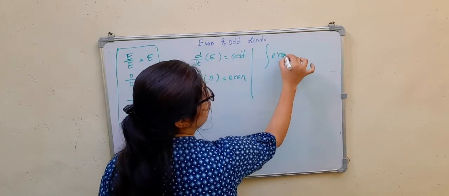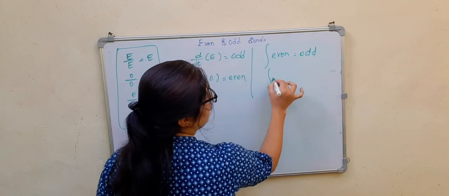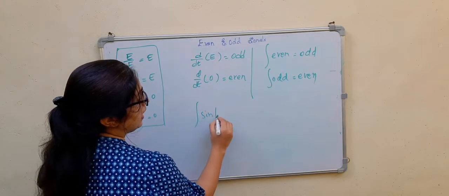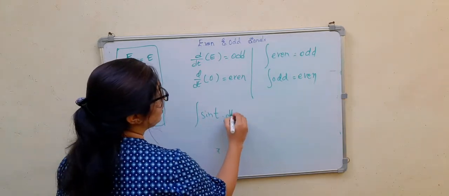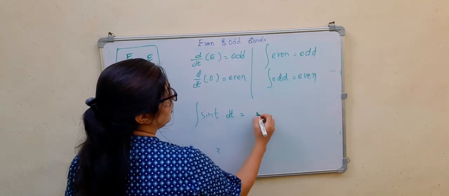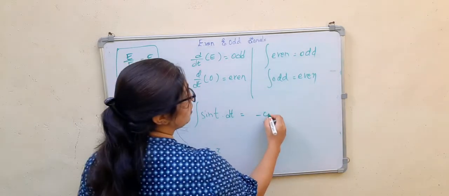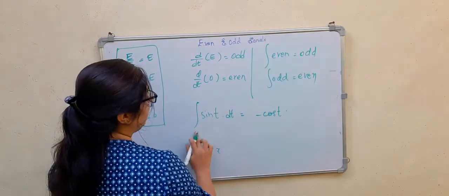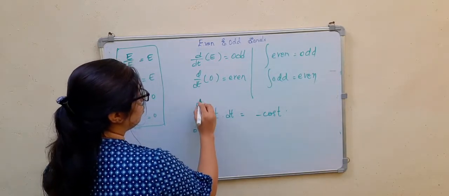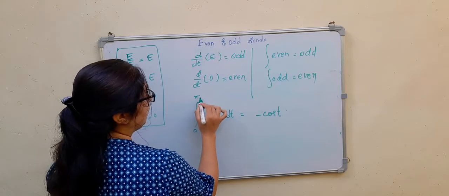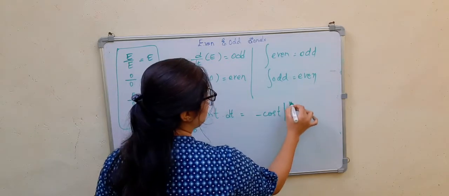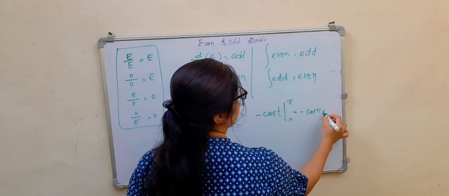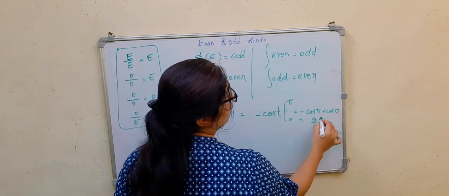Similarly, integration of even will give you an odd signal, and integration of an odd signal will give you an even signal. Suppose I am integrating sin t. Then it will be equal to minus cos t. Then for 0 to pi, I will consider pi to 0. So it will be minus cos pi plus cos 0, which is equal to 2.